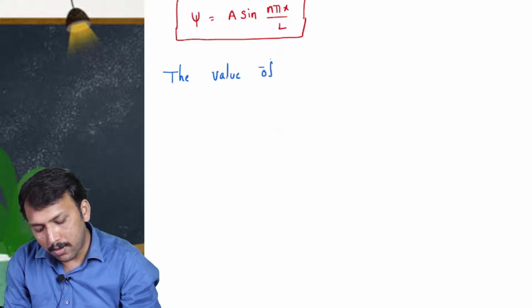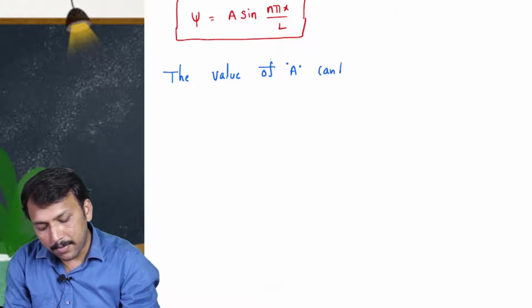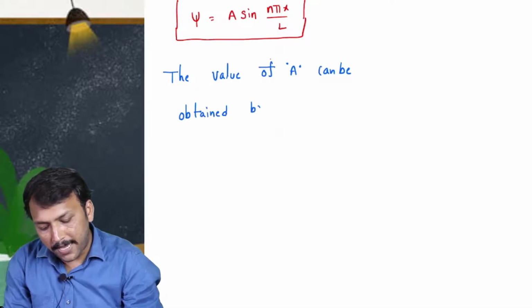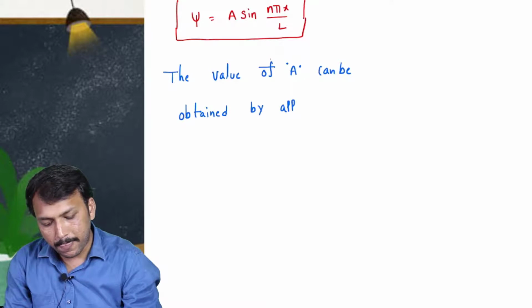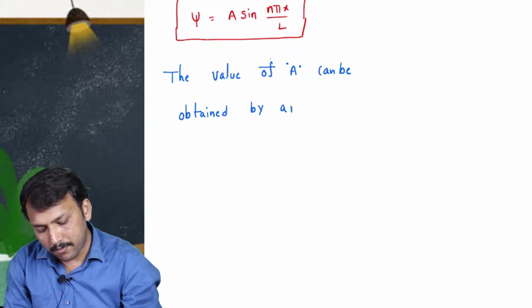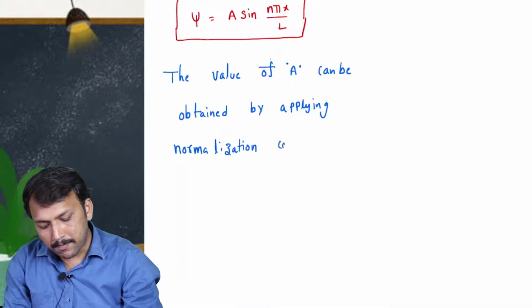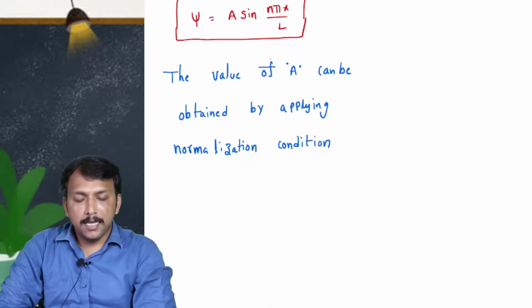The value of A can be obtained by applying the normalization condition, right?